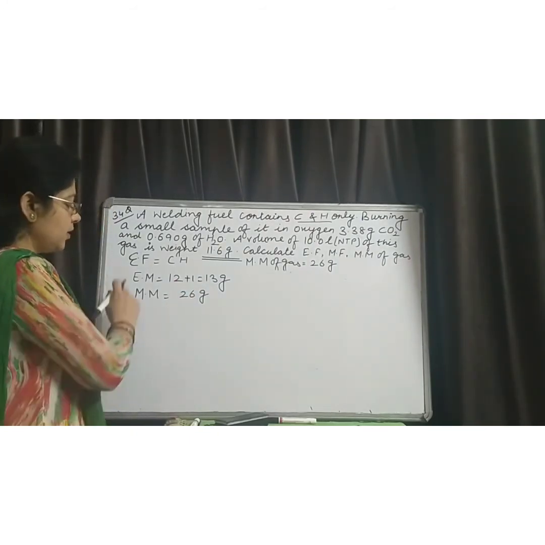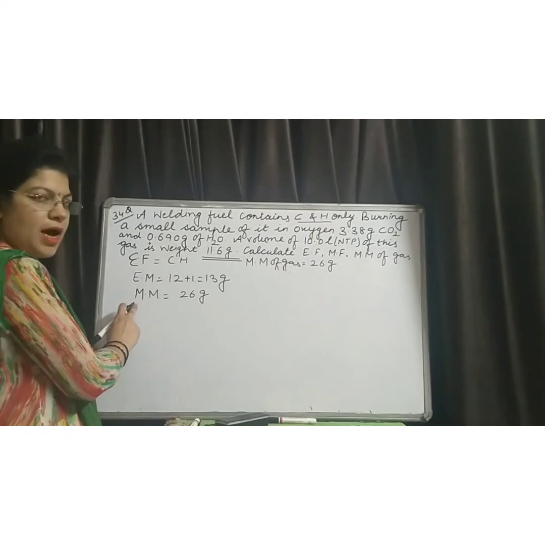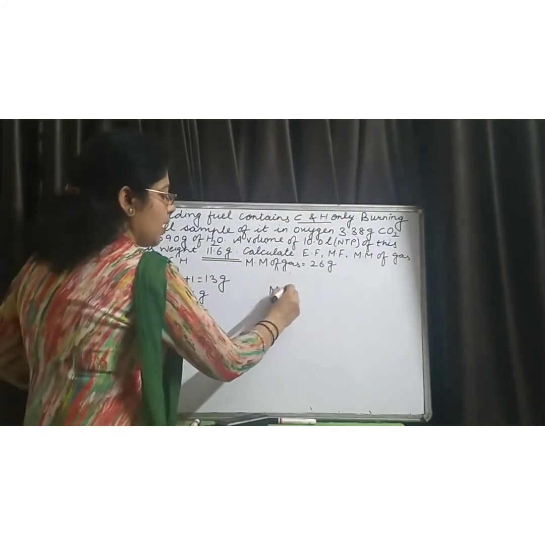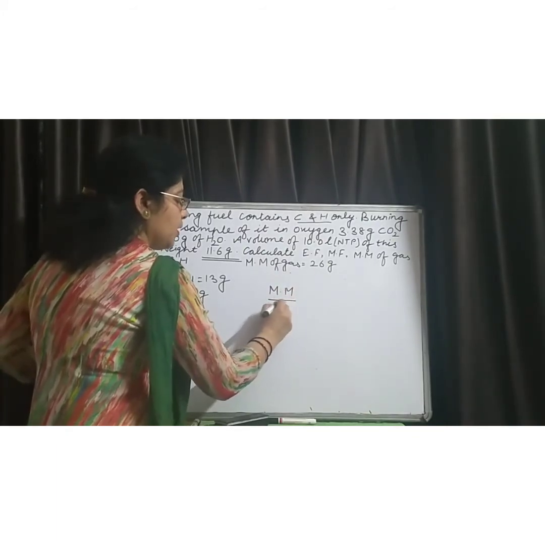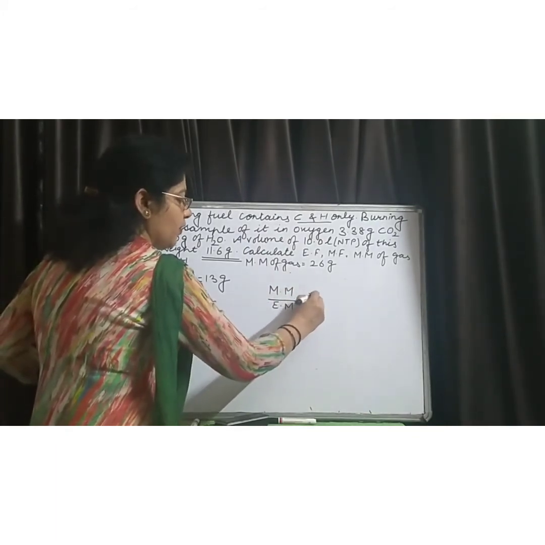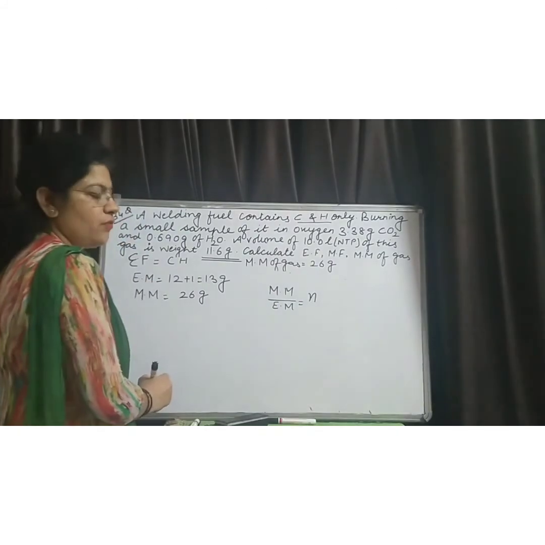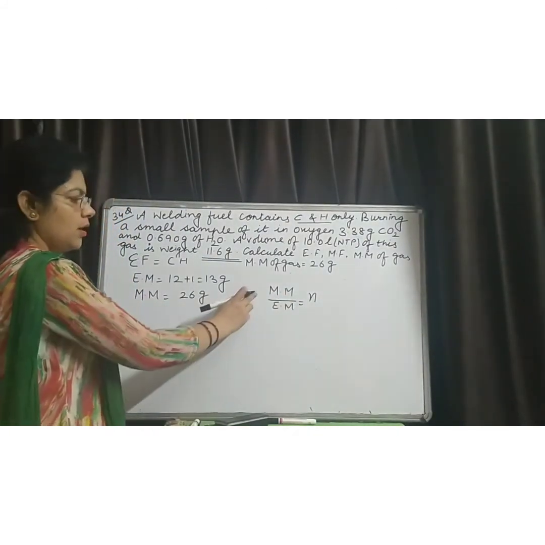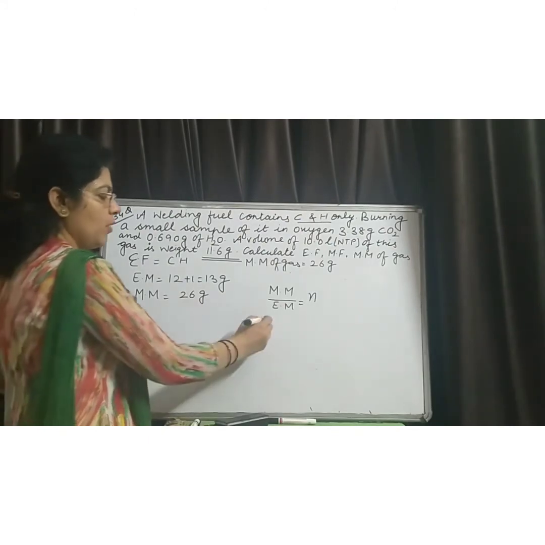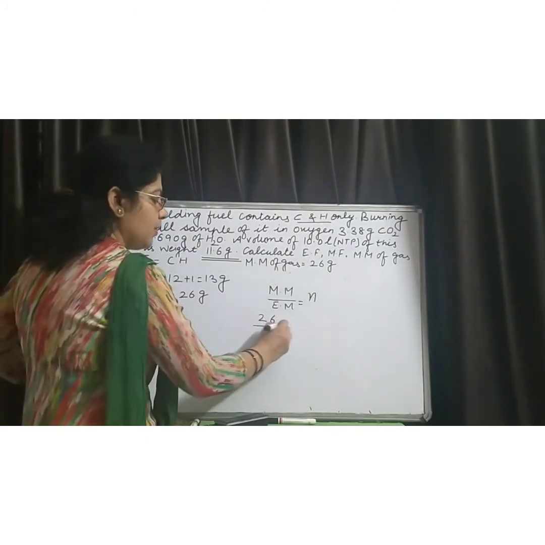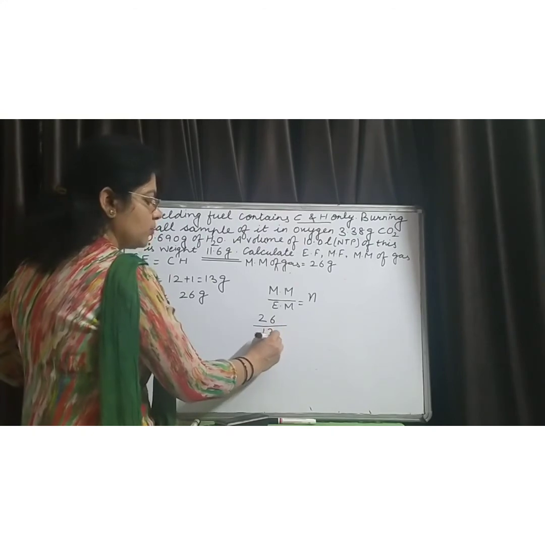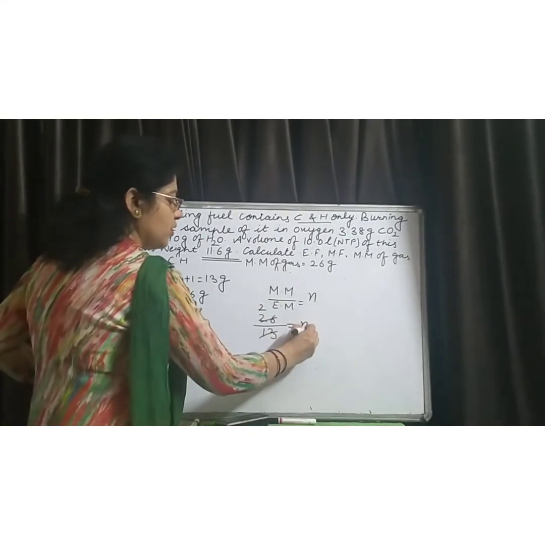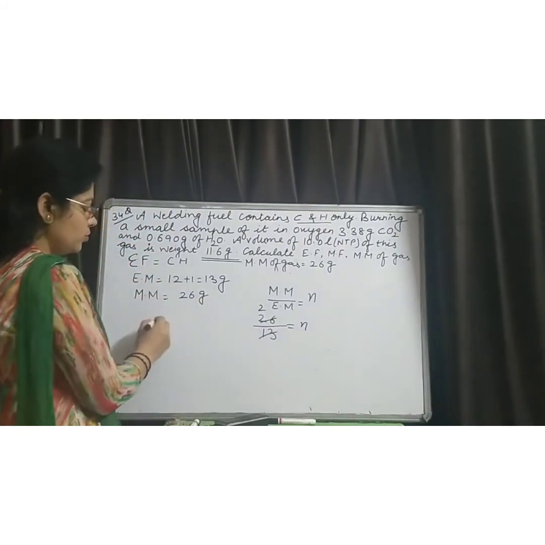We know that there is relationship between empirical mass and molecular mass. When we divide molecular mass by empirical mass, we get the value of N that we have taken from the molecular formula. Here molecular mass of the compound is 26 and empirical mass of the compound is 13. So value of N by solving this comes out to be 2.